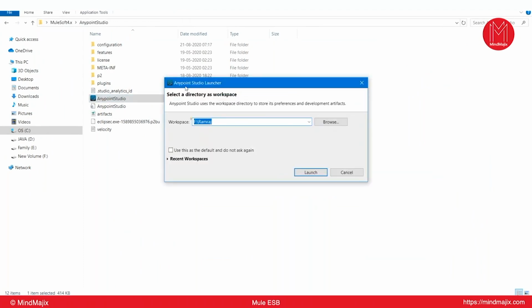So you can see it is asking for some launcher. It is asking for the workspace. What is the workspace? Where we are going to create our applications. So I'm going to create it in my F drive, Justin. To identify the workspace, click on launch.